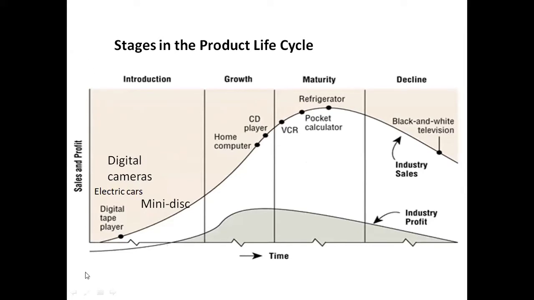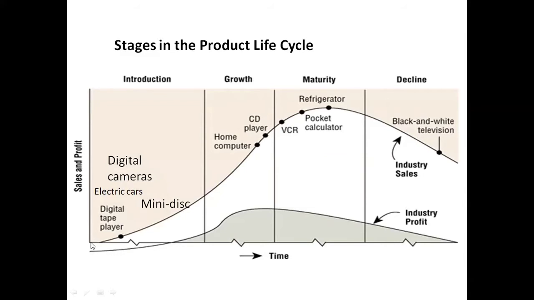The graph is plotted like this. On the x-axis, the time is taken, and on the y-axis, sales and profit are taken. It starts from 0, that is manufacturing of the product or new product development process. The x and y axis intersection point is 0, where the product will be under development process.